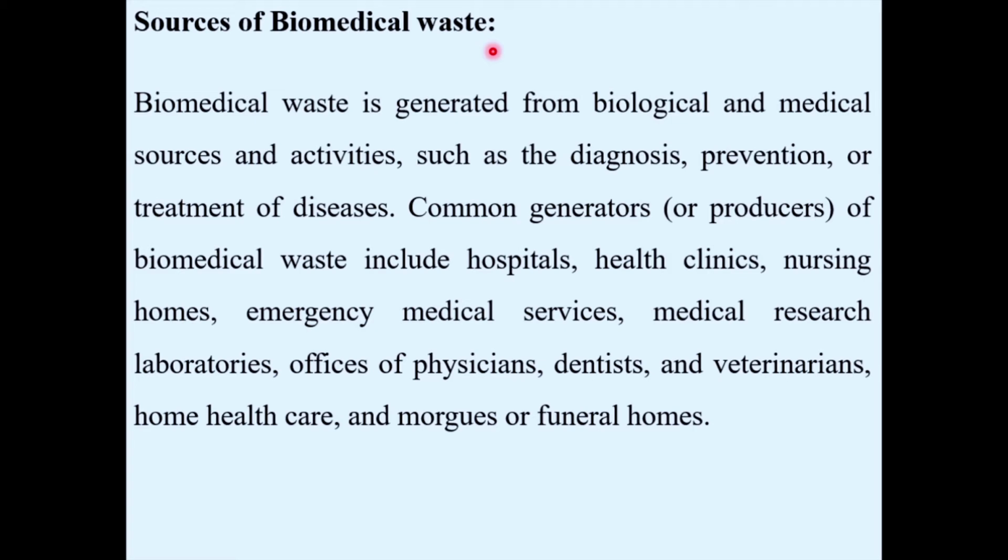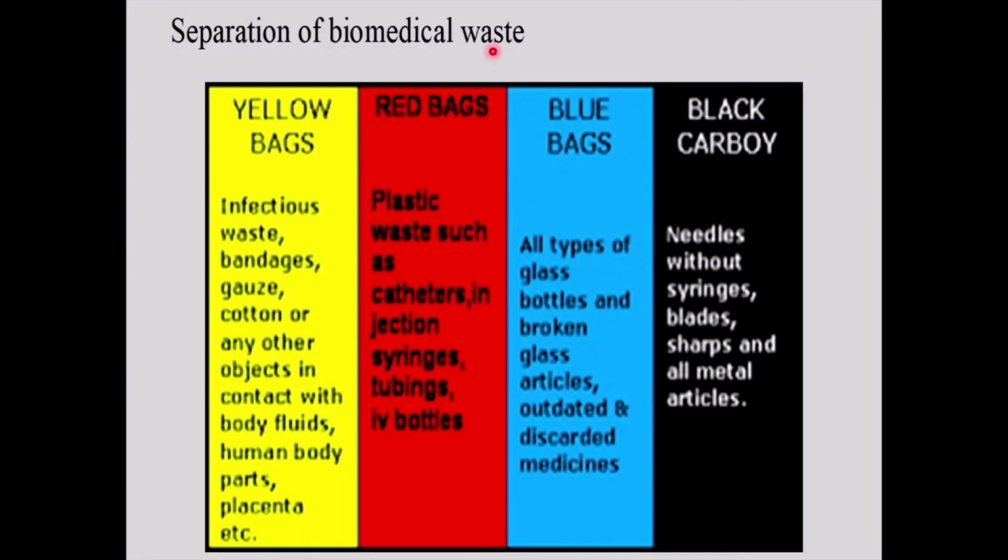So how can we segregate this biomedical waste? Depending on the nature, it can be distributed into four different bins: yellow bin, red bin, blue bin and black bin. All the infectious waste like bandages, gauze, cotton, any other objects which are in contact with human body fluid are dumped into the yellow bag. These are all infectious in nature. It cannot be thrown just like that. It should be treated with chemicals, then only can it be thrown out.